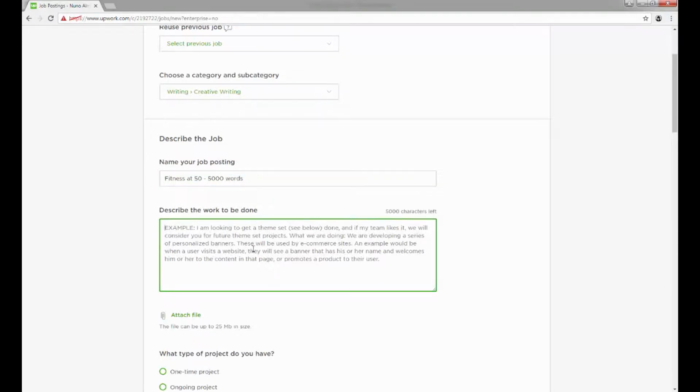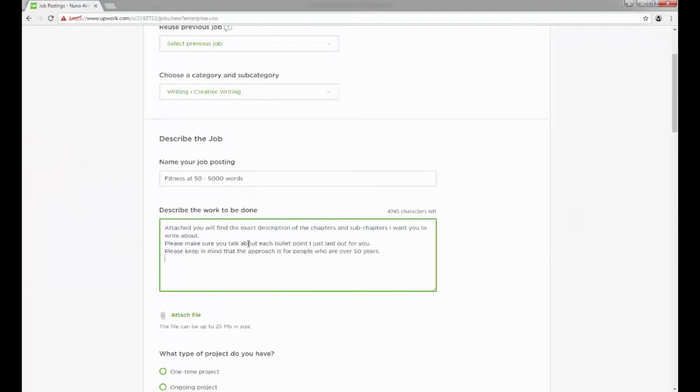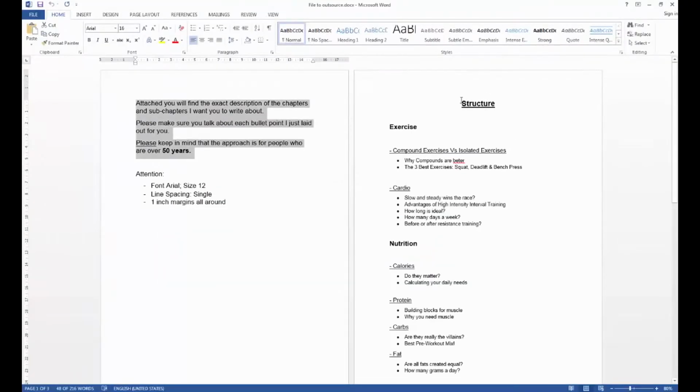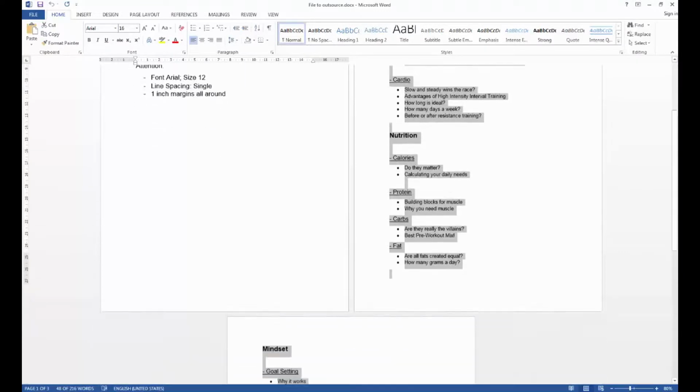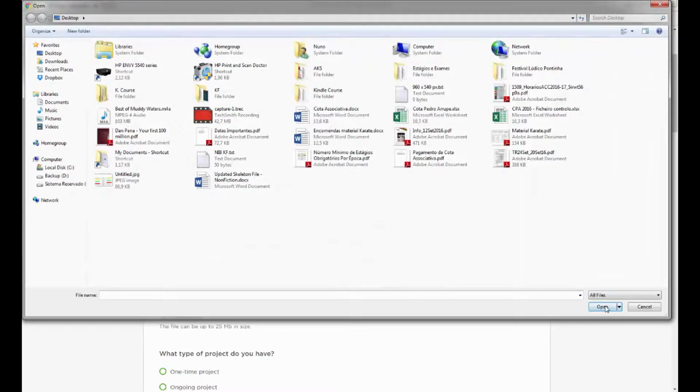You can describe the work right here or attach a file with the project. So what I would do if I were you, I would copy this small information that says exactly this. Attach, you will find the exact description of the chapters. Make sure you talk about each bullet point. Please keep in mind that the approach is for people who are over 50. And right here, I would attach a Word file with the skeleton, like this one, okay? All you have to do is click attach file and choose the file you want, okay?